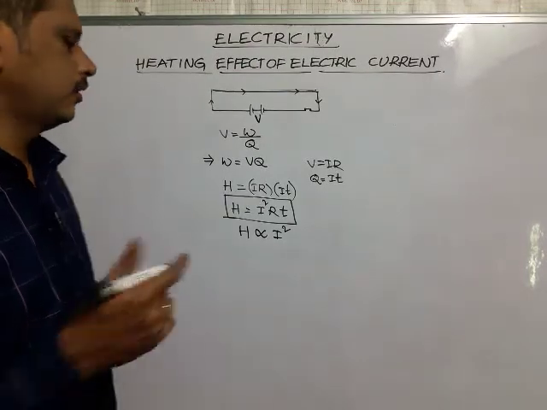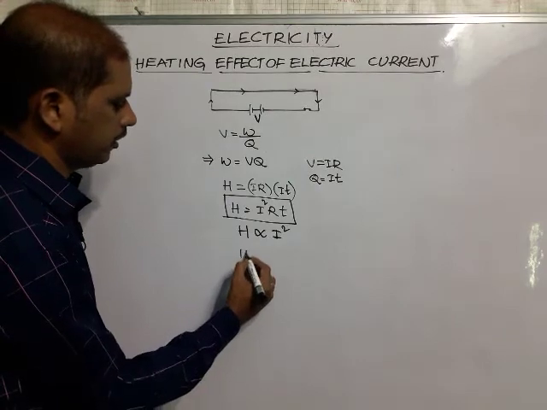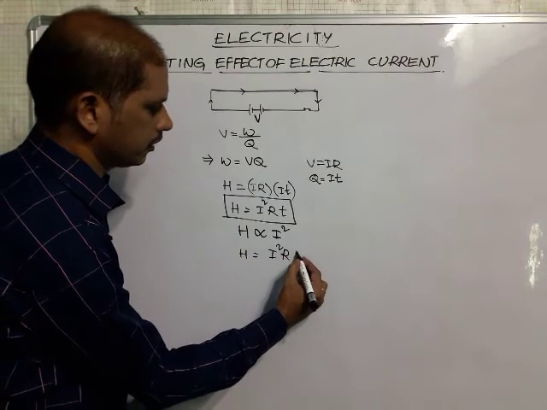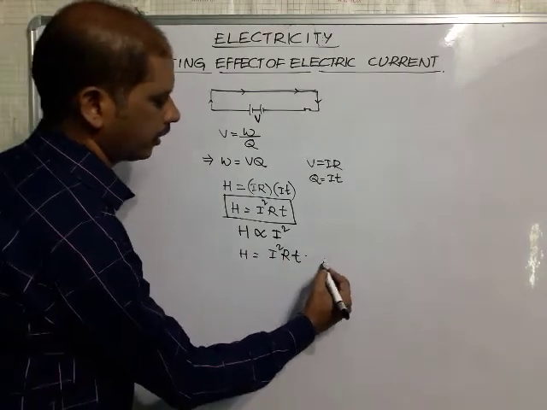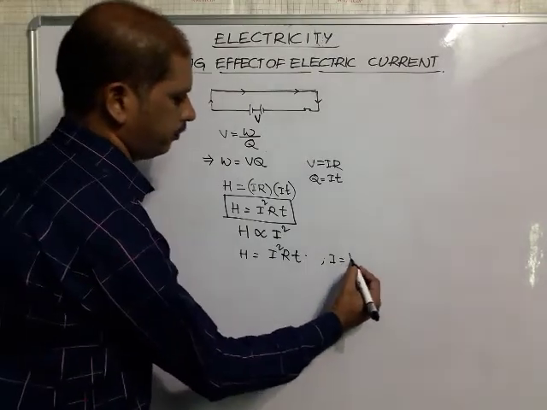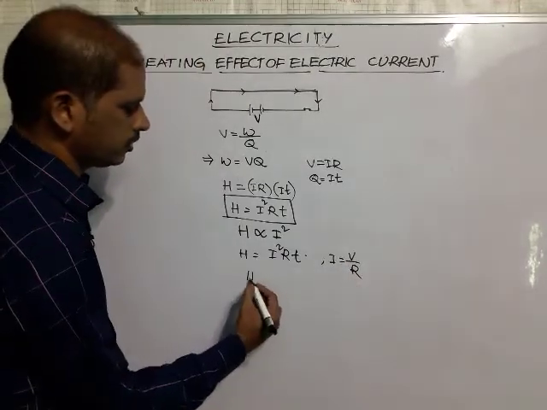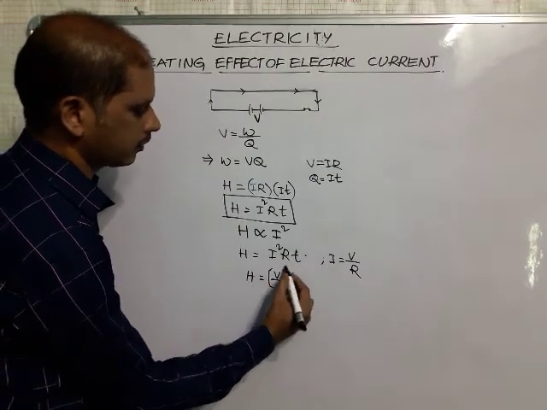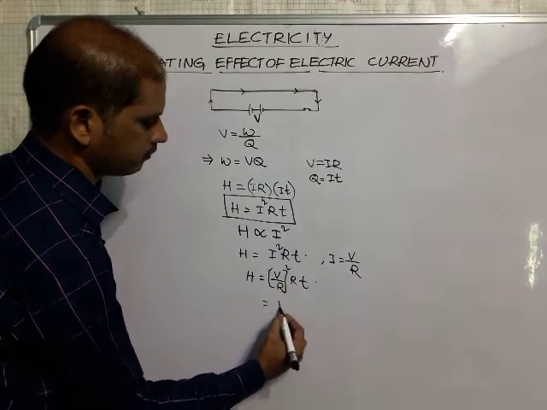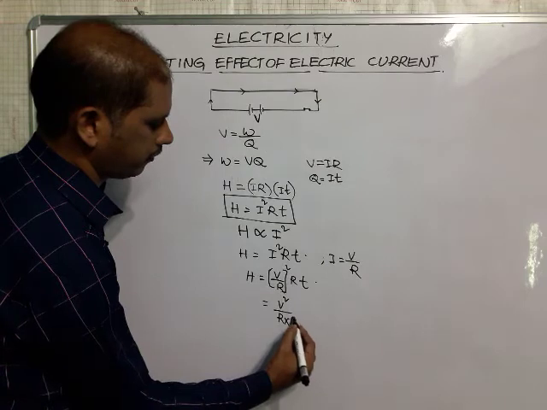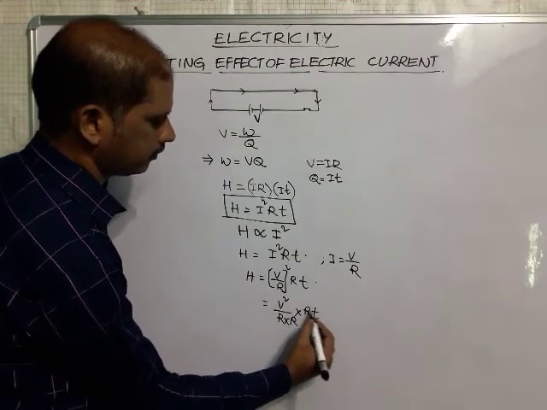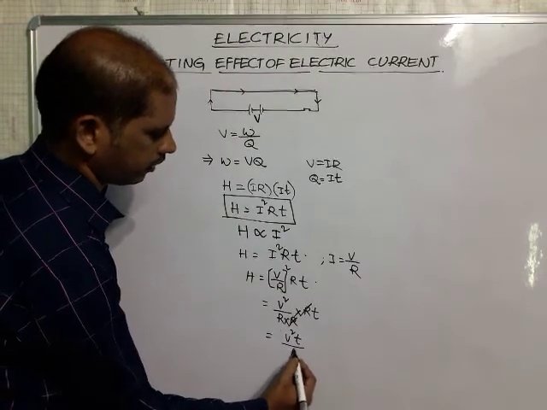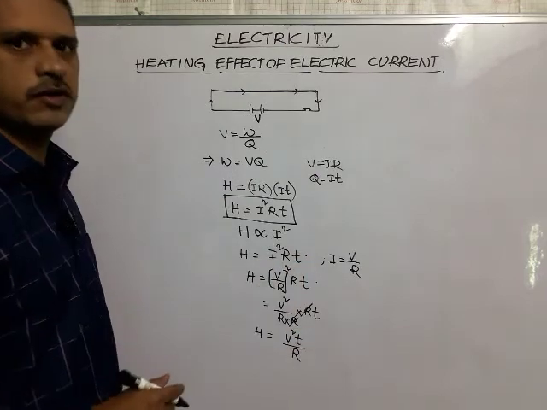Some other derivations can also be obtained from this. Consider H is equal to I square RT. We know that I is equal to V by R. So instead of I you can write V by R, the whole squared, into R into T. This is V square by R square into RT. So R can be cancelled, and H is equal to V square T by R.